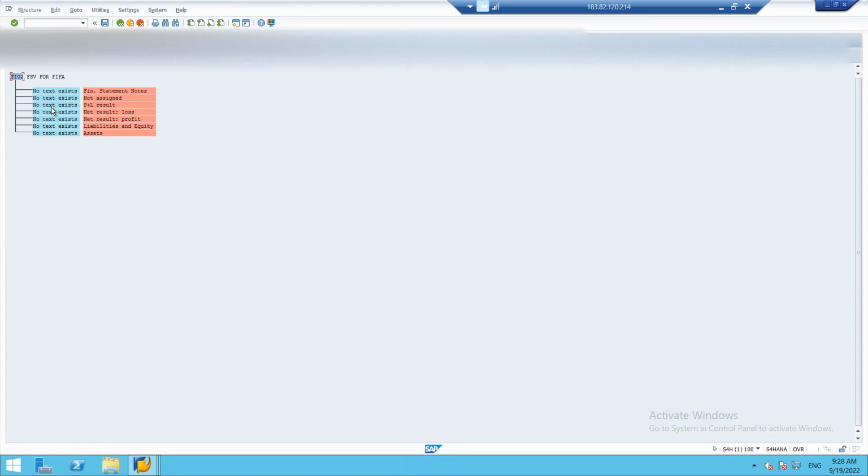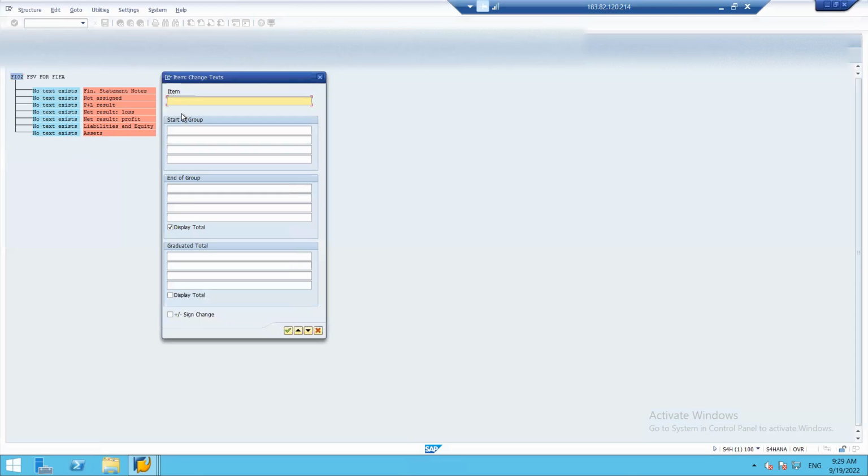We have not entered a single data in this. Now this is just a plain copy. Now as per our accounting principles, we need to set or present our financial statements. So we can just add items here.